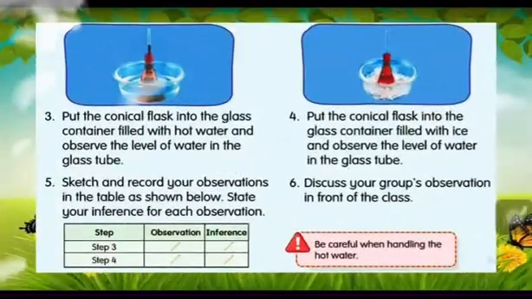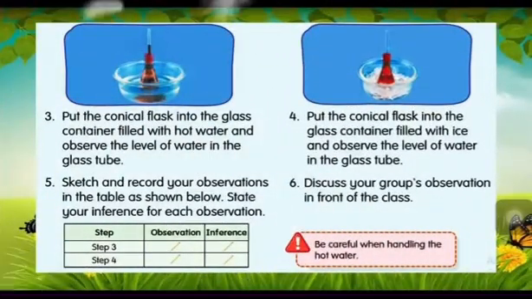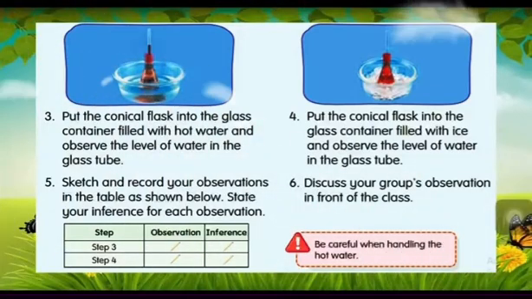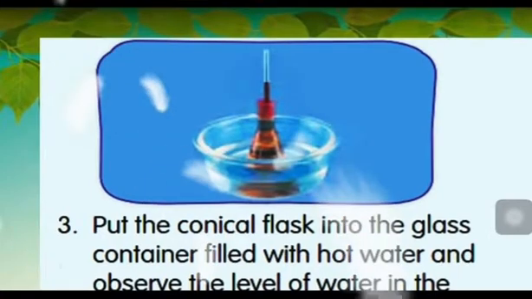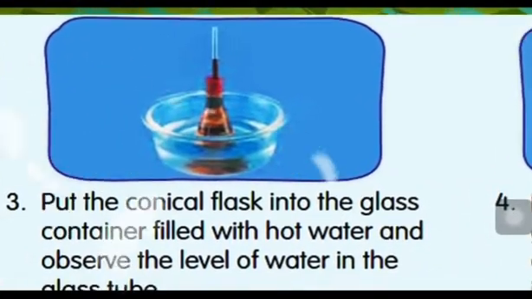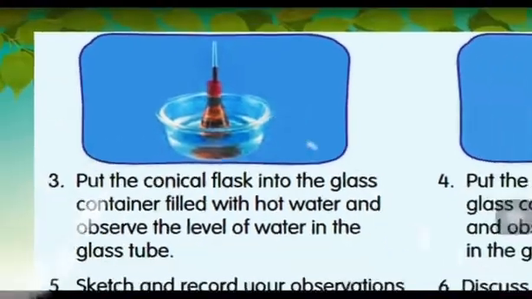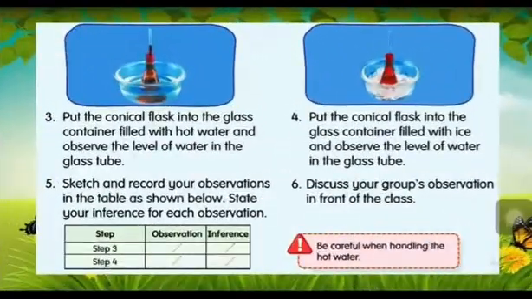Number 3, put the conical flask into the glass container filled with hot water and observe the level of water in the glass tube. If you look here, you can see the level of color water increases because the water expands.